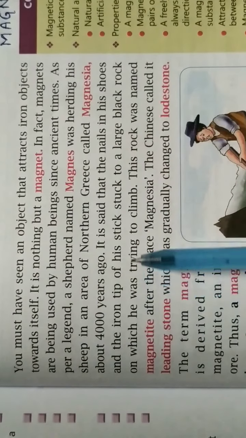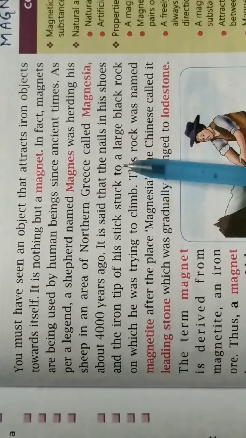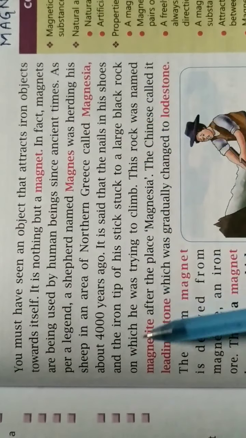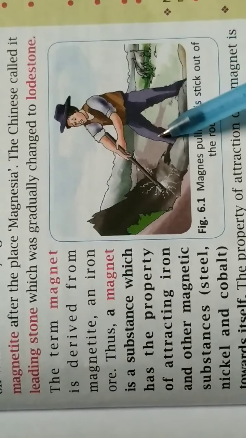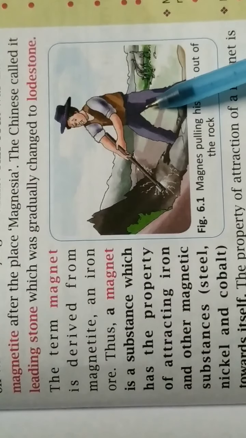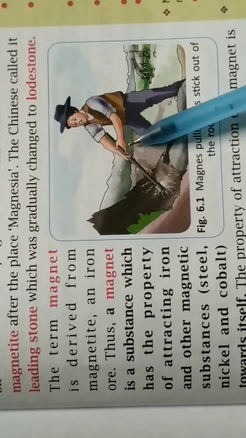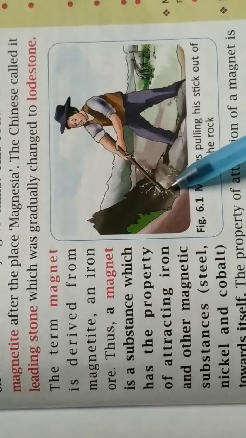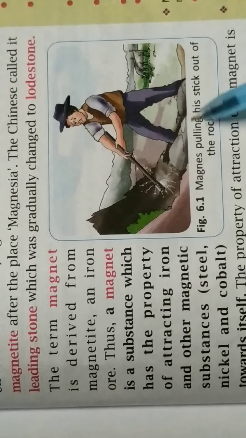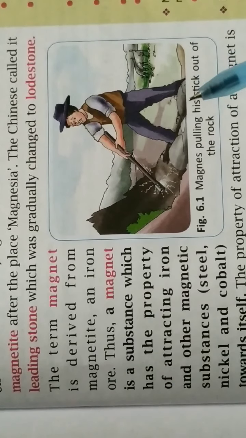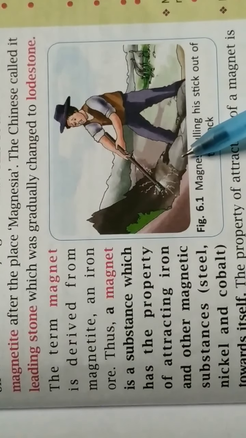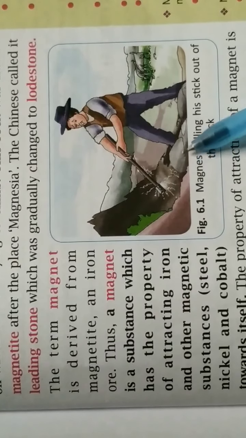So now here what we can see, that it is said that the nails of his shoes and iron tip of his stick stuck to the large black rock on which he was trying to climb. As you can see here in the figure, this shepherd was having a stick and the tip of the stick was made of iron, and his shoes which he was wearing, though it is not visible, were also having some of the iron. So that has stuck on this rock piece.